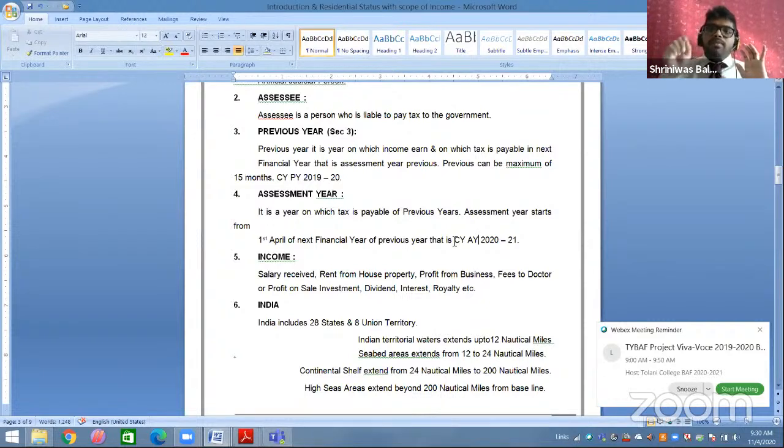Assessment year always will be for 12 months only. Now what about previous year? Assessment year, I said, can be only of 12 months, which starts from the 1st April. Okay. Now what about previous year? Previous year can be maximum up to 15 months. Again, this is your objective point of view.